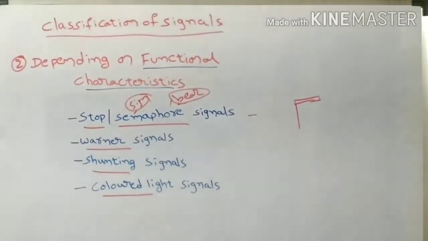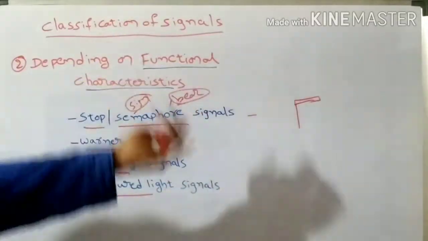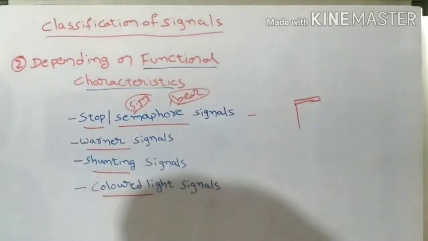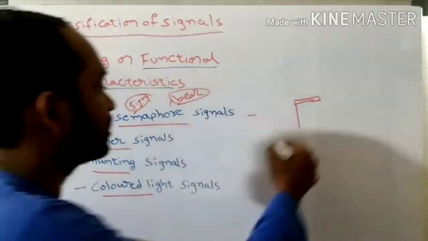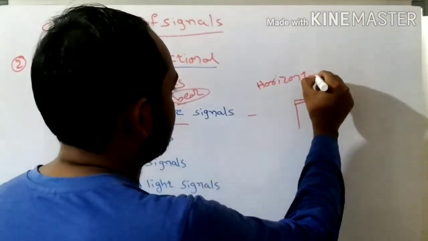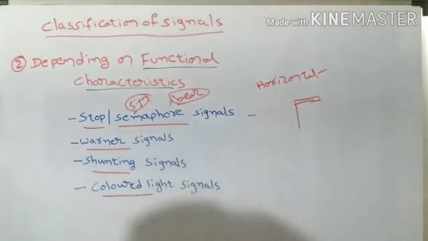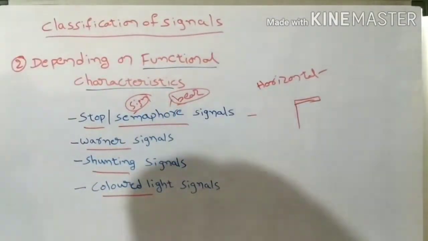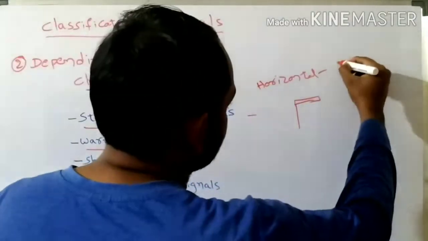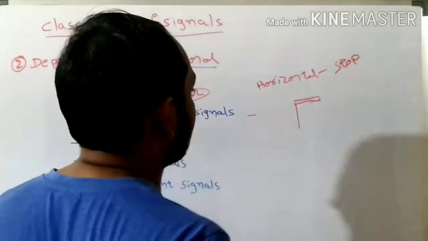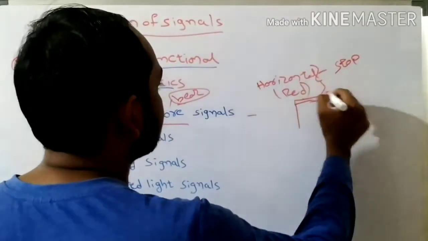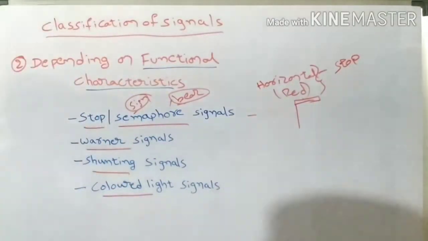And based on the movements of the wing, the semaphore signal will give guidelines to the loco pilot, understand? It means if the wing is horizontal, the loco pilot should understand that he should stop the train. Or if it is a colored light, it may be red, and he should stop the train, understand? So that is the guideline.